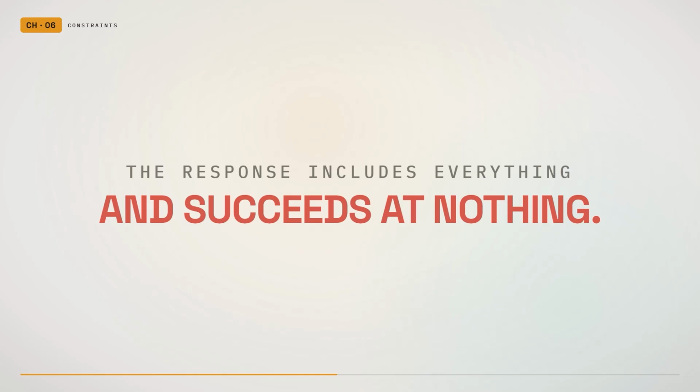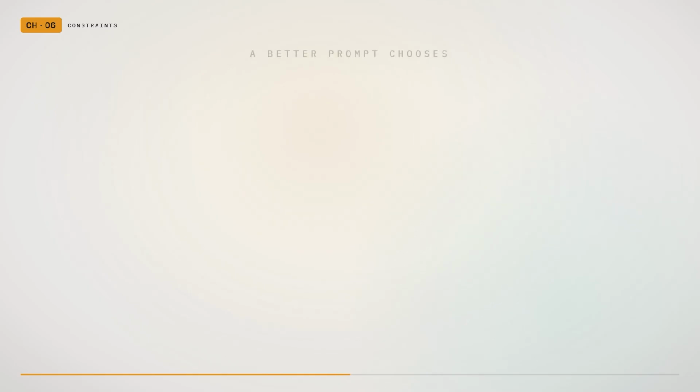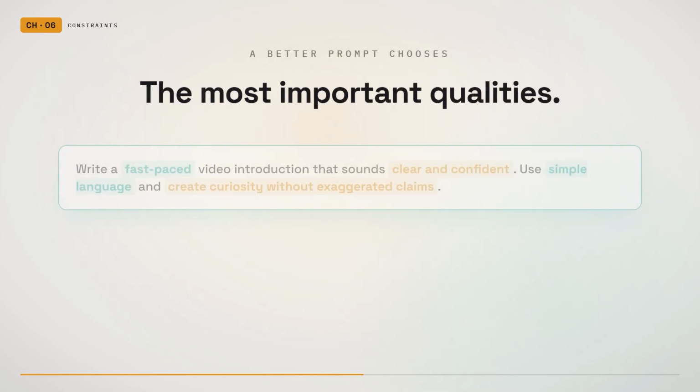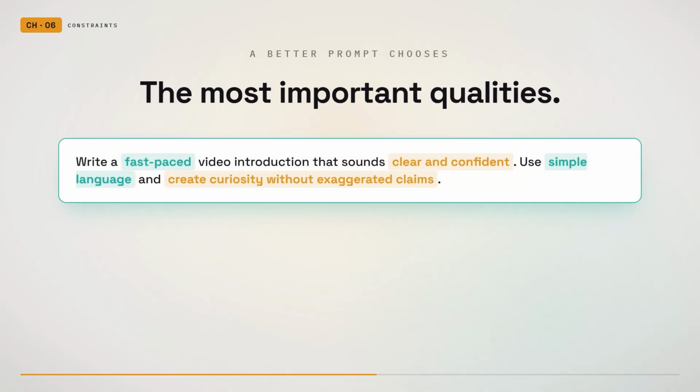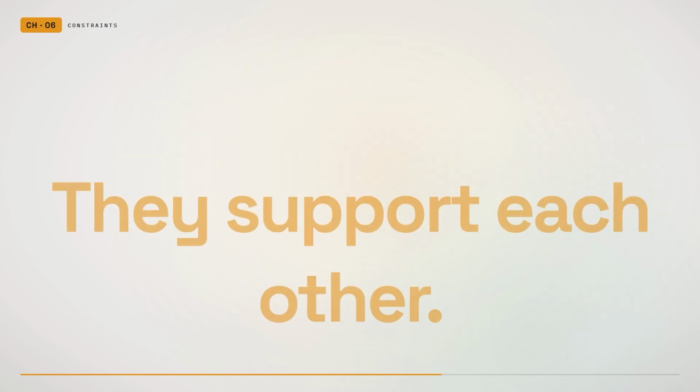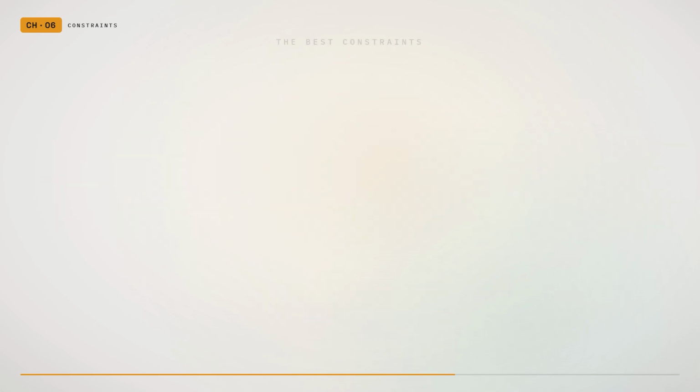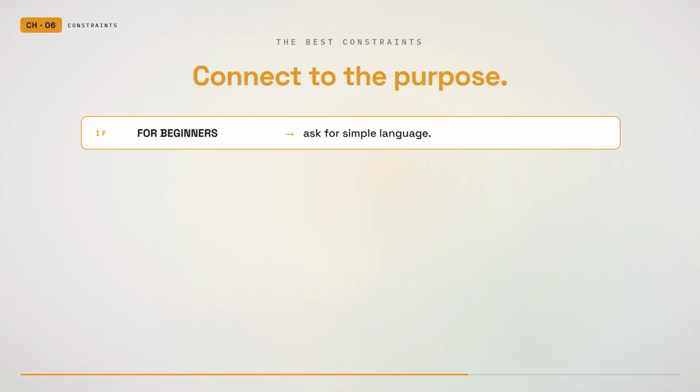A better prompt chooses the most important qualities. For example, write a fast-paced video introduction that sounds clear and confident. Use simple language and create curiosity without making exaggerated claims. Those instructions support each other. The best constraints usually connect to the purpose of the task.